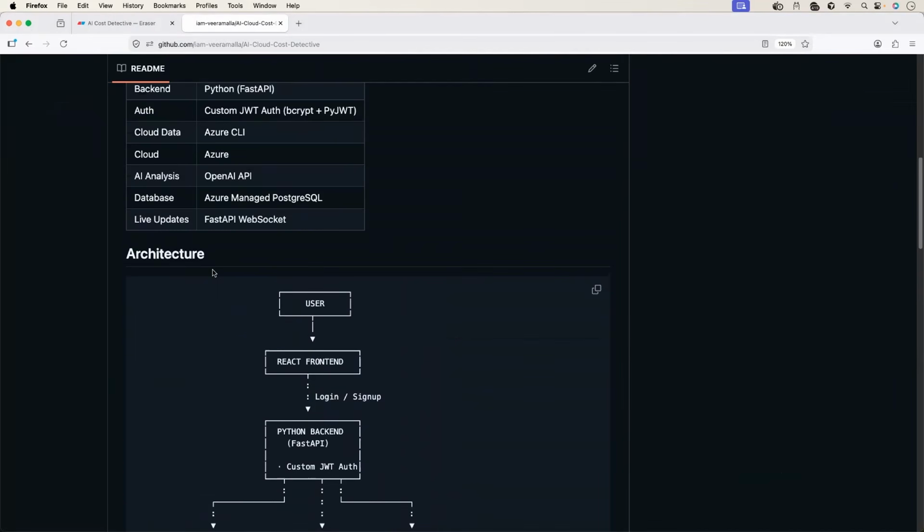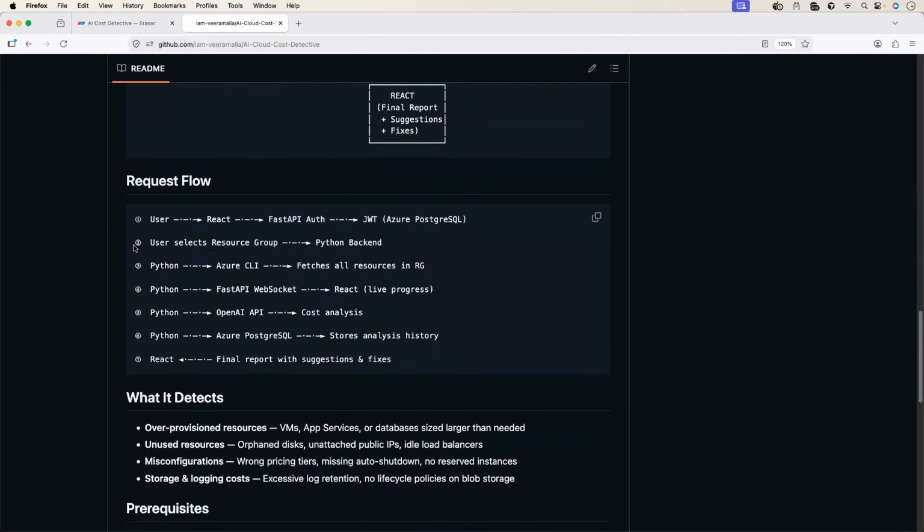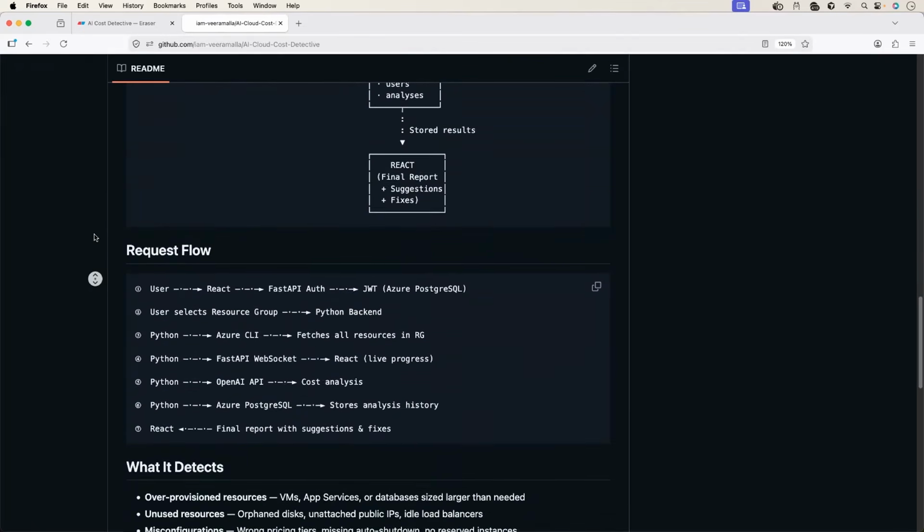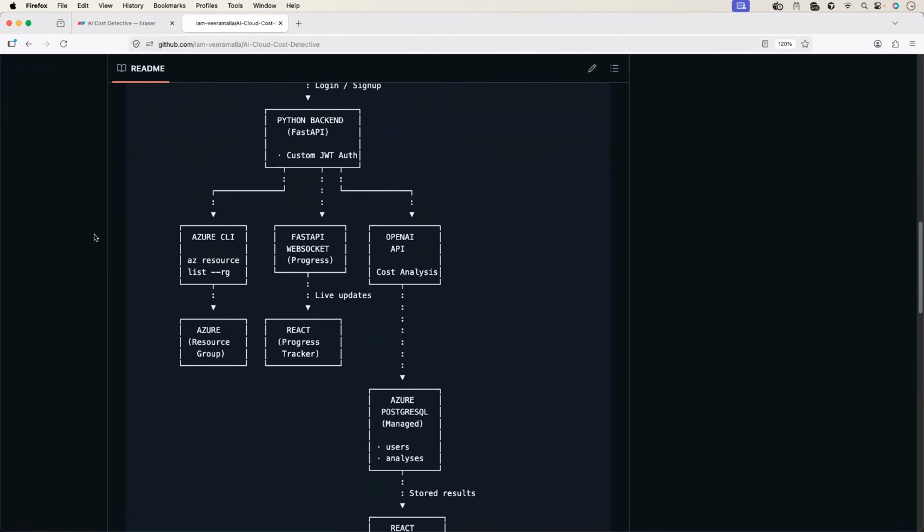There is an advantage. See, when we are planning to build an application using AI assistants, it can be Cursor, it can be GitHub Copilot, Claude Code, or even OpenClaw with local models, I mean using Ollama, when you provide the architecture diagram and when you provide the request flow, there are chances it can build your application in the very first run.